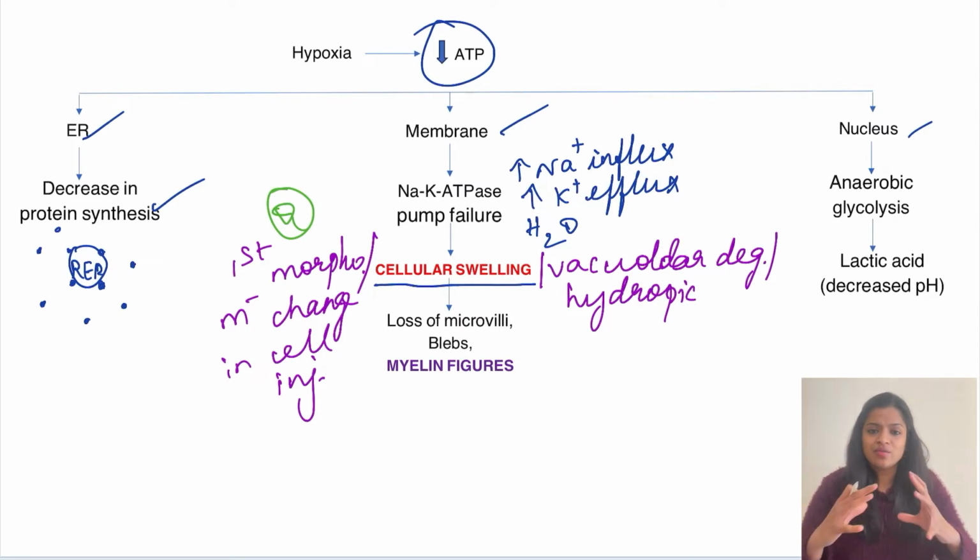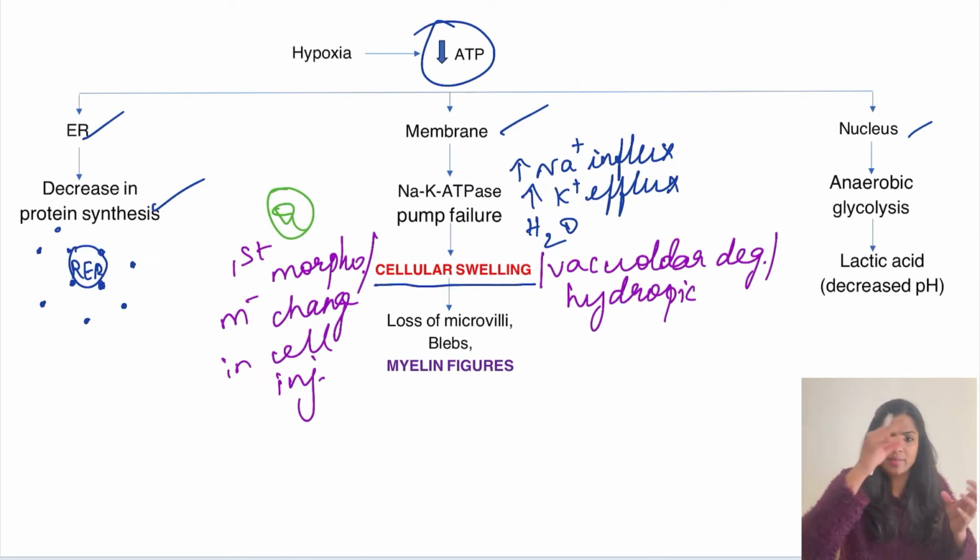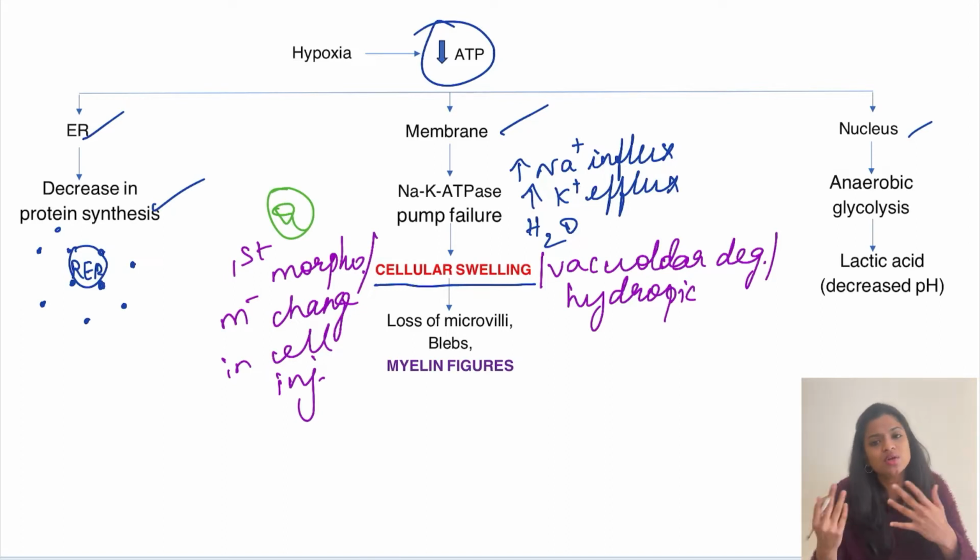So what will happen when the cell swells? The membrane will start producing certain blebs. So in the membrane we can see the presence of certain blebs, and the microvilli which were present on the cell membrane will start losing it, they will start detaching, so it will cause loss of microvilli also. Along with the cellular swelling, the organelles will also start swelling, like the mitochondria and endoplasmic reticulum. These organelles will also undergo swelling.